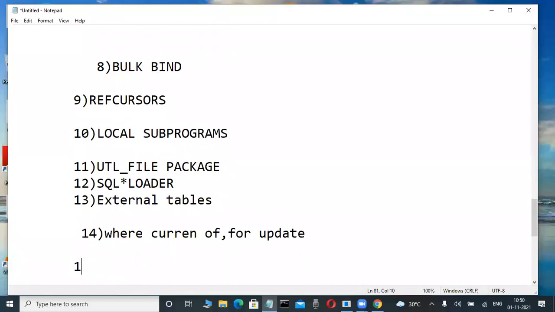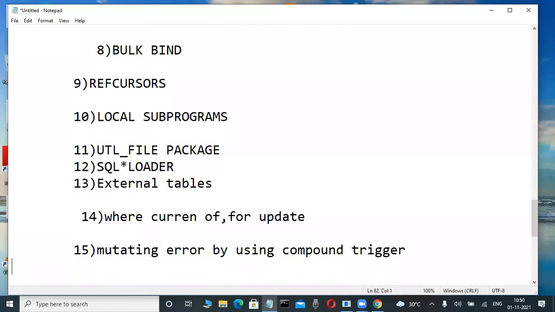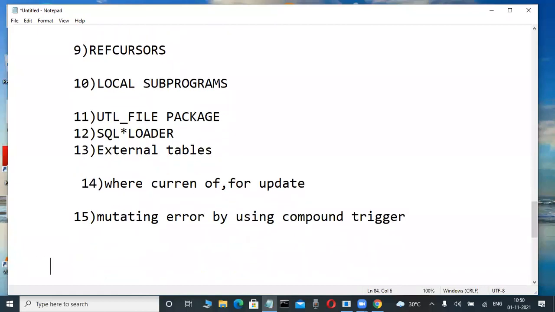Another one is the mutating error. How can I avoid a mutating error? Mutating error is a very big concept on the trigger side, and we avoid it by using a compound trigger. I will tell you. These are pure technical concepts, like compound triggers, because you don't have an idea about them up to today.